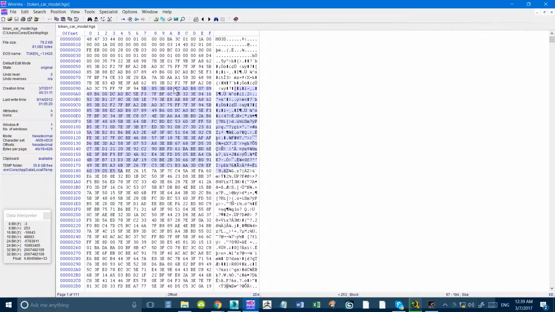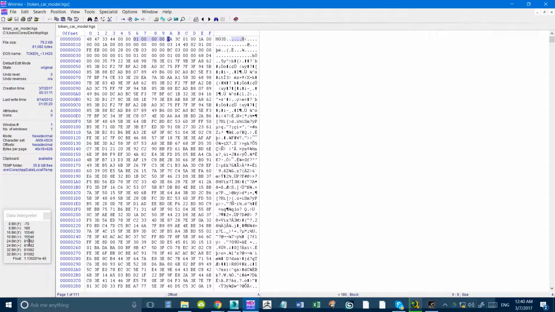Oh, okay, maybe those are floats. Okay, so what do we got going on here? We got the header, HD3D, great. Some sort of value. I'm assuming that's the value 1. I'm assuming that's probably the size.